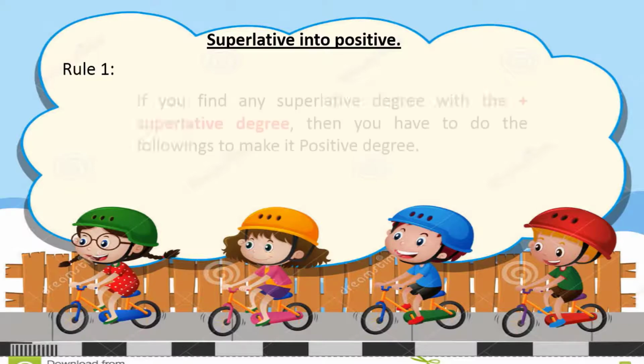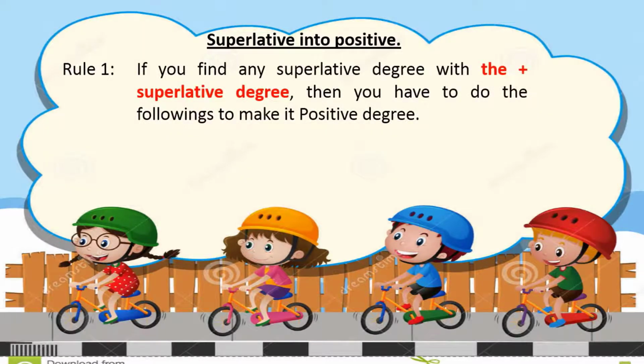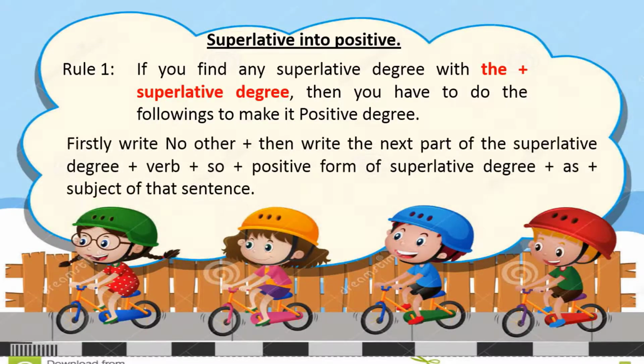So rule 1: if you find any superlative degree with "the" plus superlative form, then you have to do the following to make it positive degree. Firstly, write "no other." From the previous rule, we know that whenever we find a superlative degree with the keyword "the," we have to write "no other" instead of that "the."